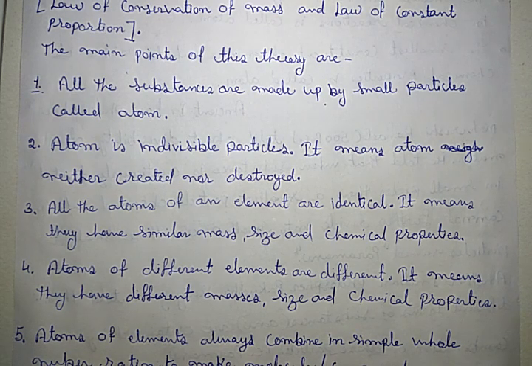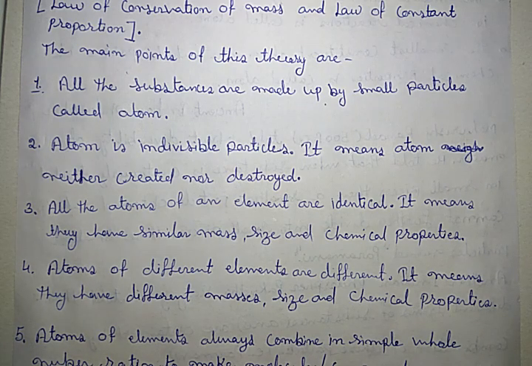It is not possible to have 1.5 or 1 by 4 or 3 by 4. It is 1, 2, 3, 4 and so on.